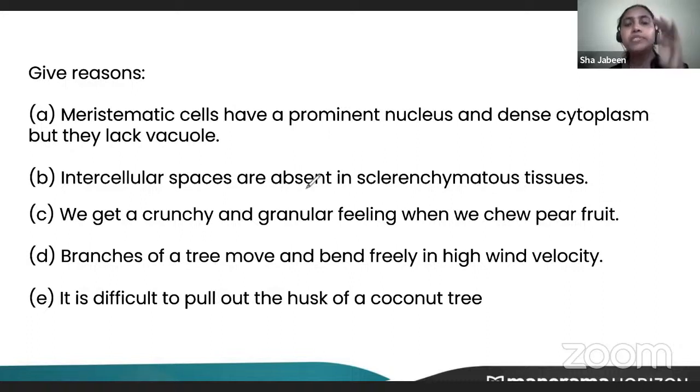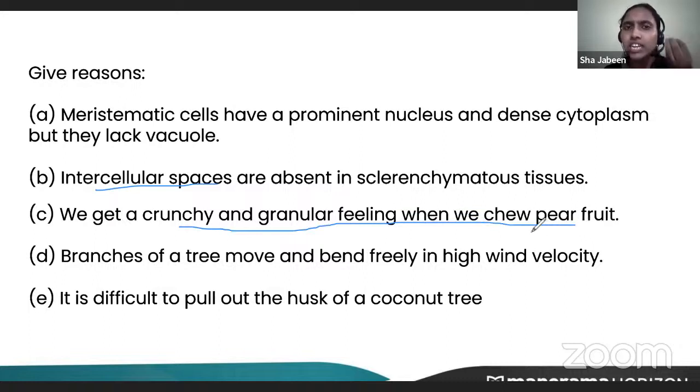Intercellular spaces are absent because those spaces are occupied by lignin. Because of the lignin deposits, the cell wall becomes thick and all the intercellular spaces get filled with lignin. We get a crunchy and granular feeling when we chew a pear, right?